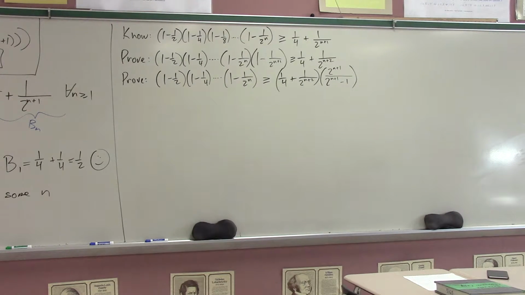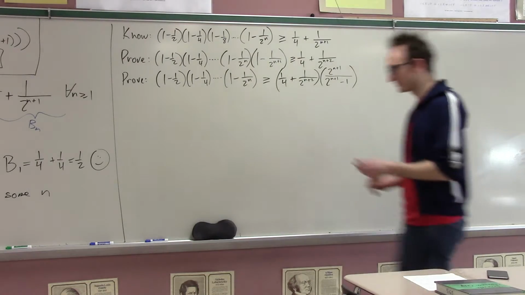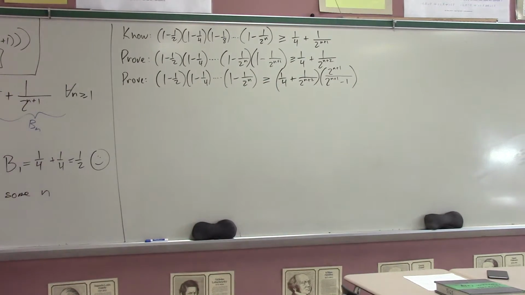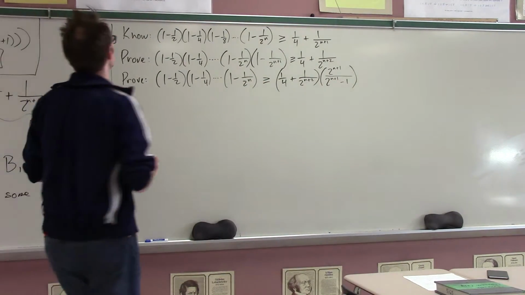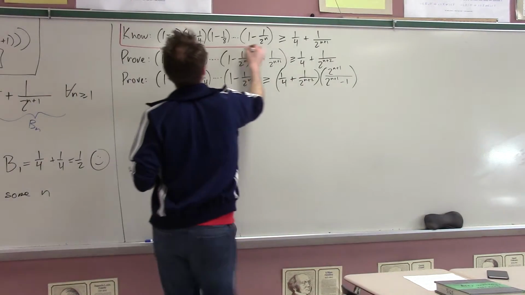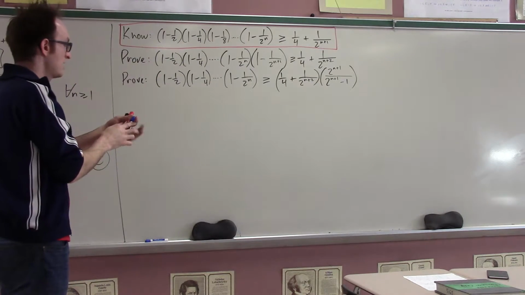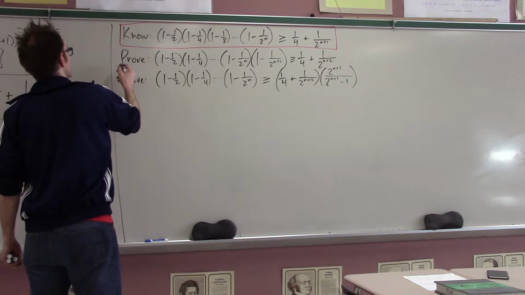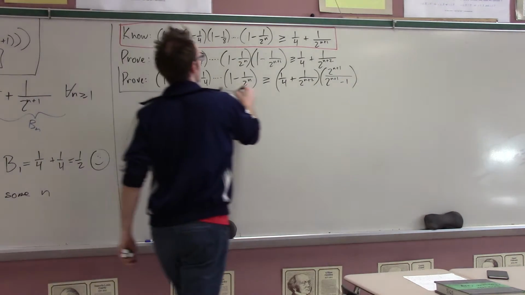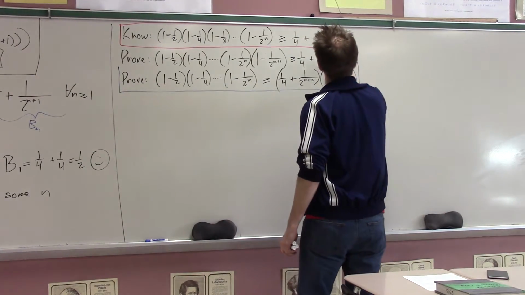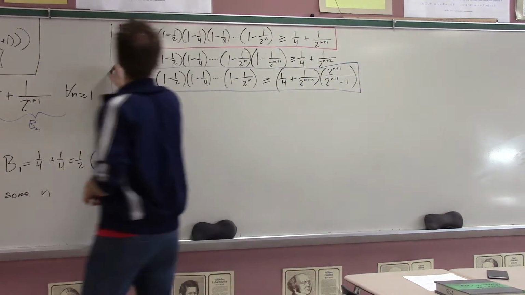Okay, and so here's where we are right now. We have a thing that we know to be true, because it's our inductive hypothesis. We have a thing that we want to prove, or at least it's one baby step away from the thing that we're trying to prove. So it's basically the thing that we're trying to prove.